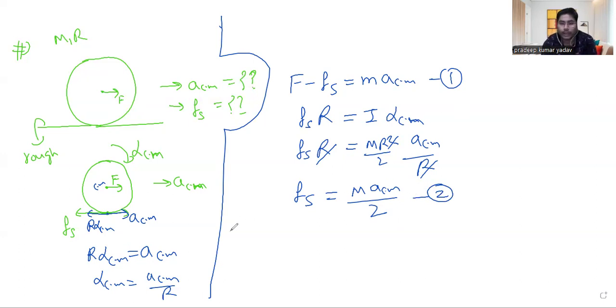Now what we can do is add equation 1 with equation 2. So Fs and this Fs will cancel out. Then F will be equal to what?